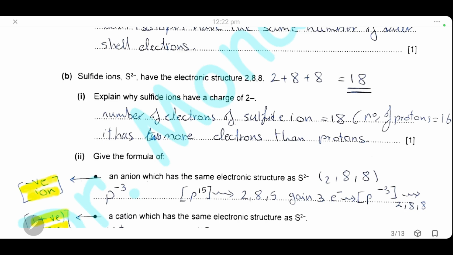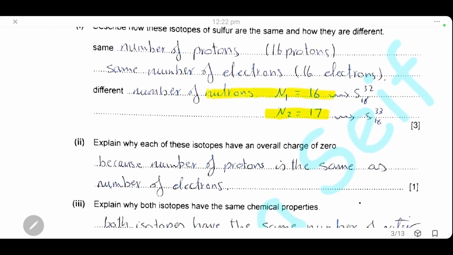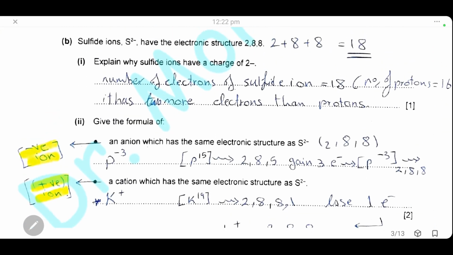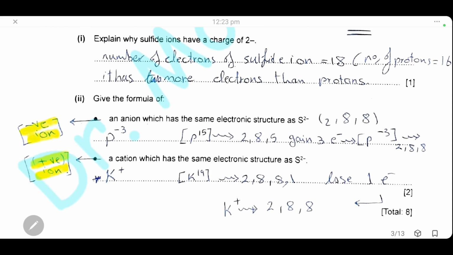By counting the total number of electrons, 2 plus 8 is 10, plus 8 is 18, and we know that sulfur has 16 protons, so the number of electrons in the sulfide ion is 18 and the number of protons is 16. So the sulfide ion has 2 more electrons than protons. That's what gives the sulfide ion its extra negative charge.